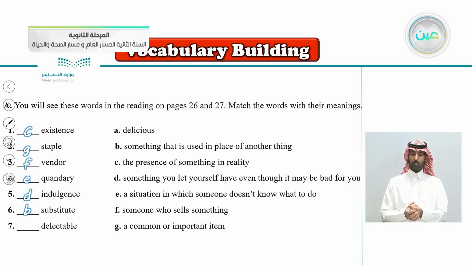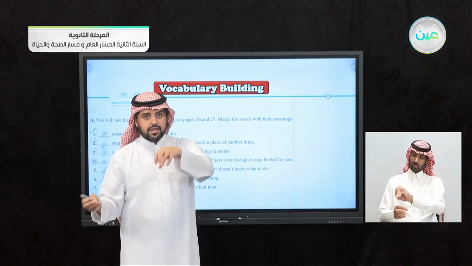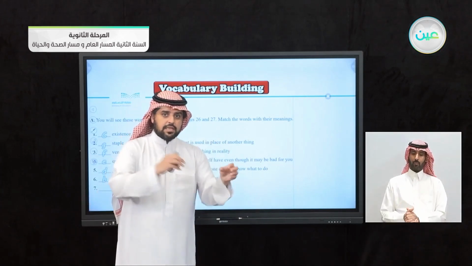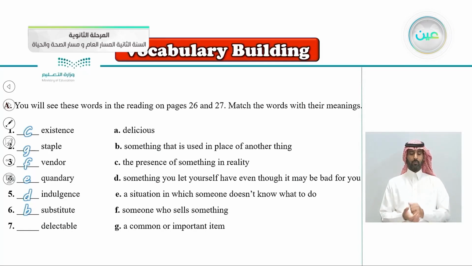So when you substitute two things, you put one thing in place of another thing. Delectable, the last one. What does it mean? Delectable, number 7, goes with the letter A, delicious. So when you say something is delectable, it means delicious.